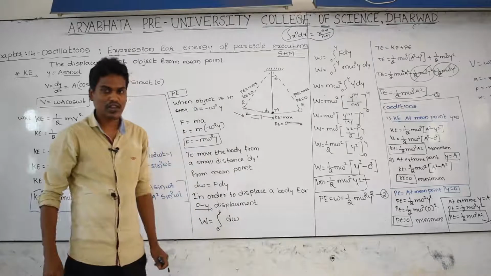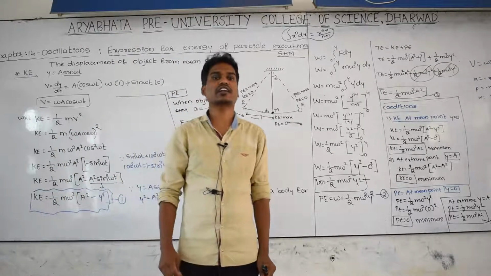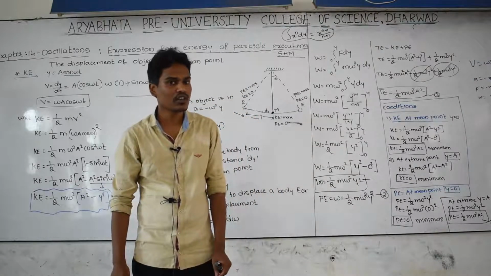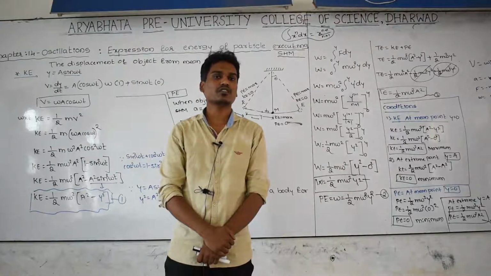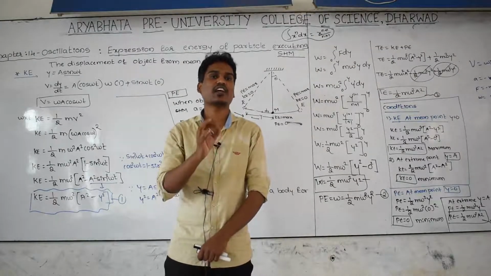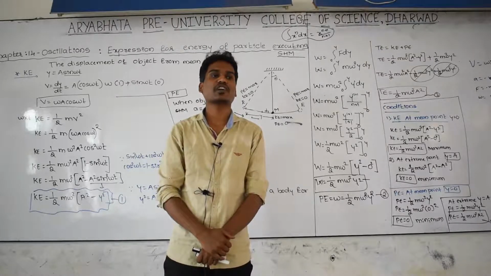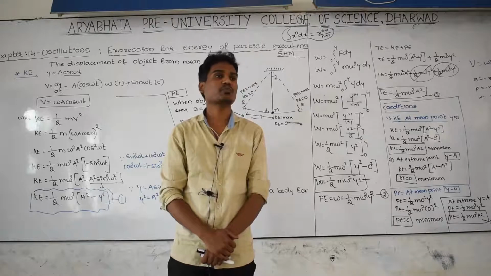And here is a question for you, a 2 marks question. Write the condition for kinetic energy and potential energy of the particle executing simple harmonic motion. At mean position velocity is maximum, therefore kinetic energy of the body at mean point is maximum. At the extreme position velocity of the particle is equal to 0, that's why at extreme position kinetic energy of the body is 0. At extreme point potential energy is maximum.